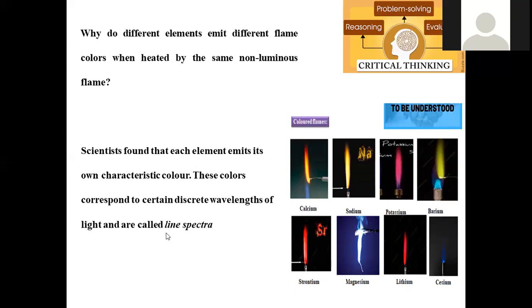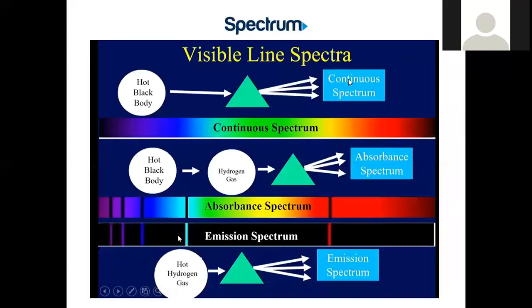So this is purely because of line spectra. They emit the line spectra. Whatever light is emitted, the remaining is absorbed. Only one characteristic color will be emitted. Because of that reason, they have their own characteristic colors.